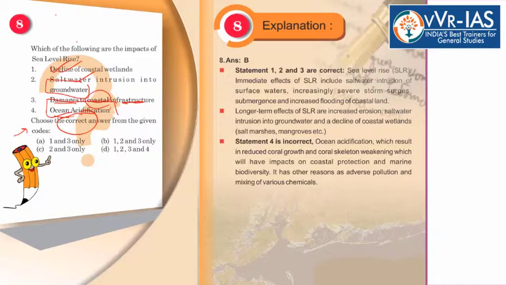See, let us go to the explanation. The answer first of all is B. Okay? First, second and third statements are correct. The fourth statement is wrong. Ocean acidification.